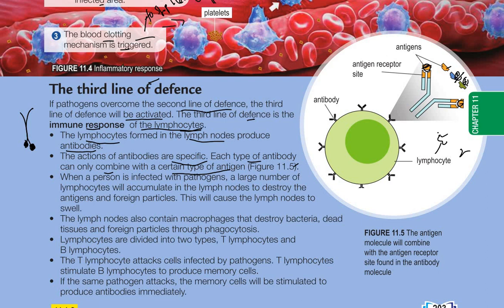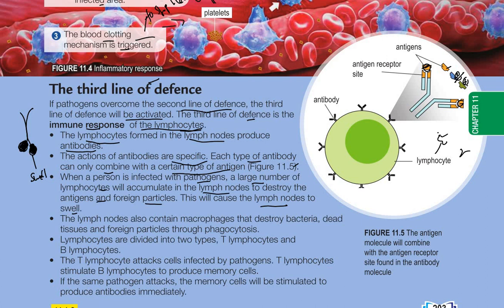When a person is infected with pathogens, a large number of lymphocytes will accumulate in the lymph nodes to destroy the antigens and foreign particles. This will cause the lymph nodes to swell. So when we are infected with a pathogen, a lot of lymphocytes accumulate in these lymph nodes, and they become swollen. This is a normal process. Whenever there are a lot of lymphocytes in the lymph nodes, they become swollen.